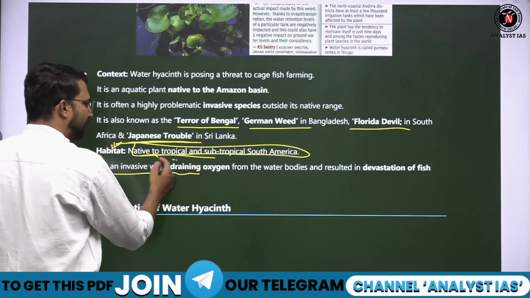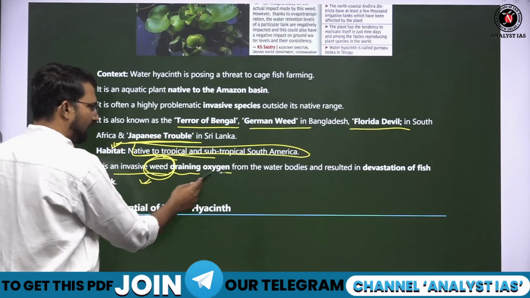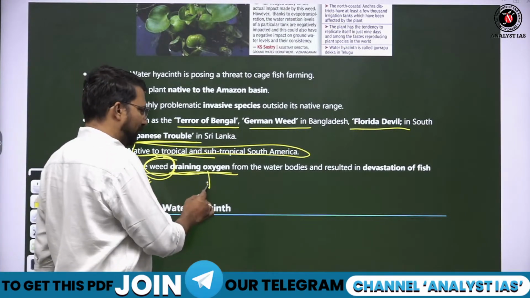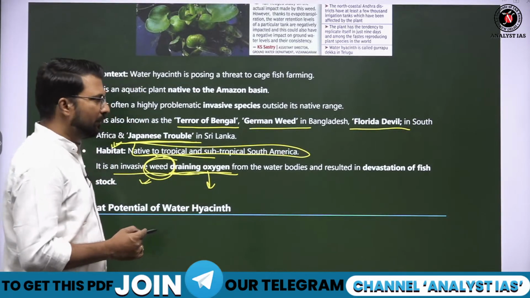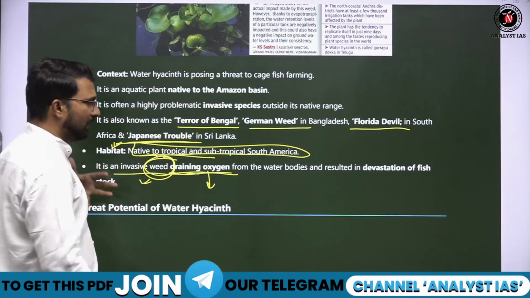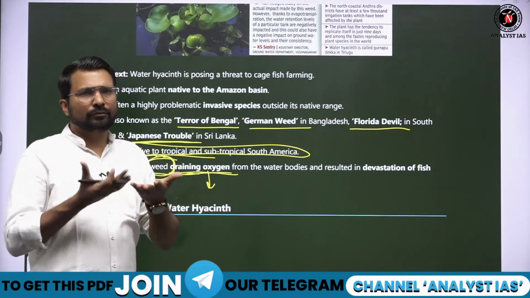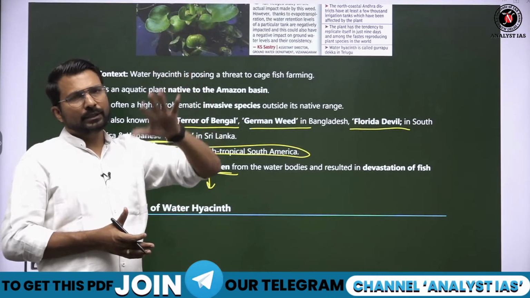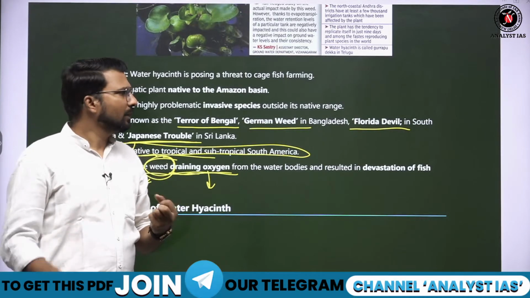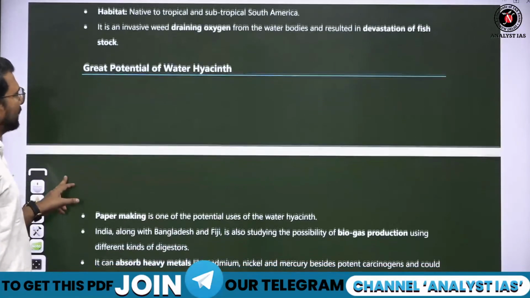It is an invasive weed. Remember, this is a weed. Weed घास फूस जैसे होती है. This is a weed, draining oxygen from the water very rapidly. And due to depletion of oxygen from the water, fishes generally die where these are spread. ये बहुत तेजी से spread हो जाते हैं. They cover the whole water body. ऊपर से पूरी water body को cover कर लेंगे. They will use the oxygen of the water body and use the sunlight and do the photosynthesis. So photosynthesis बहुत तेजी से करेंगे and इनका जो area है वो बहुत तेजी से increase हो जाता है. So it has a great potential.